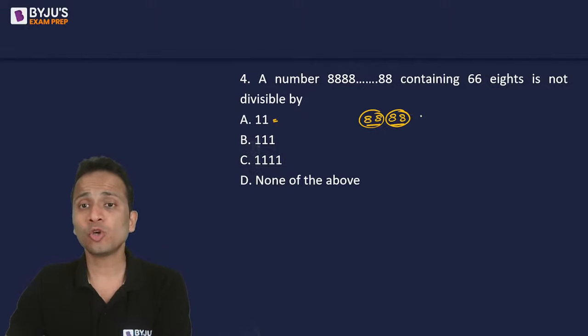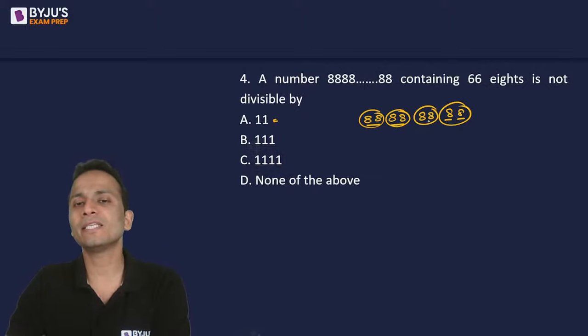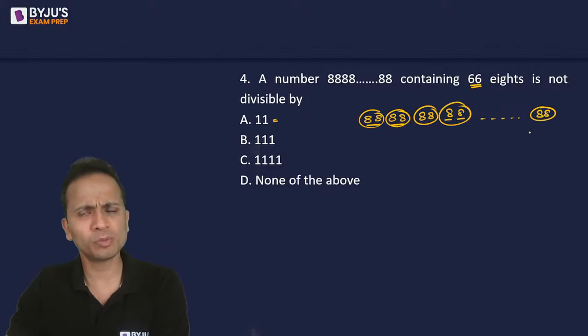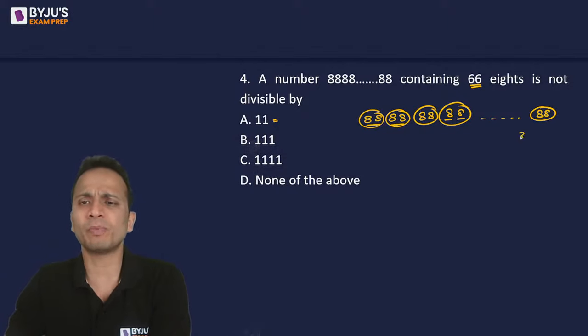Okay. So if I keep on writing 8s in pairs of 2, then I can say that the number formed will be divisible by 11. We are writing 66 times. So 8, 8, 8, 8, 8, 8. How many groups will be there? So there will be a total of complete groups. Yes, 33 groups can be formed.